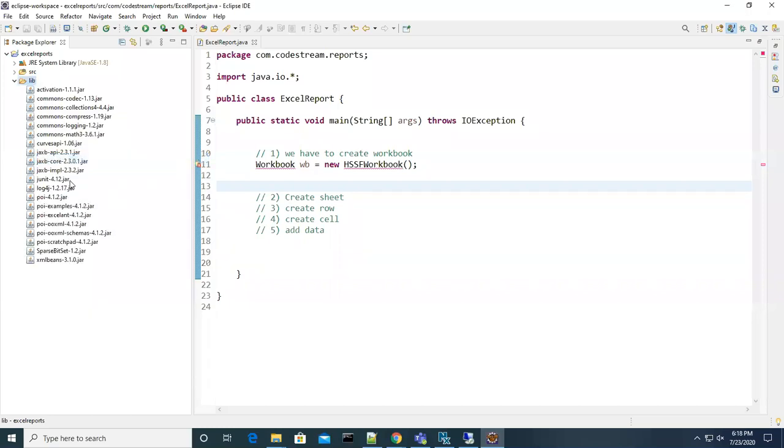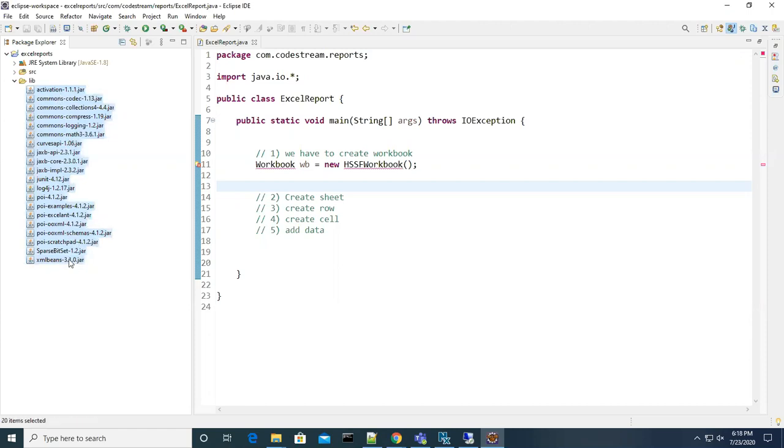What I'm doing is adding all the jar files, guys. Does anybody not know what a jar file means, or how to create a jar? Let me know, otherwise you won't understand. I just copied all the jars. These are all the libraries. Everybody knows, right? Yes, sir. Good. Now, do you have any doubt on this?